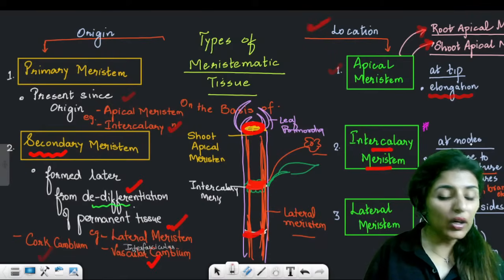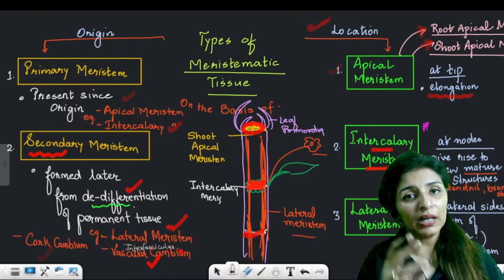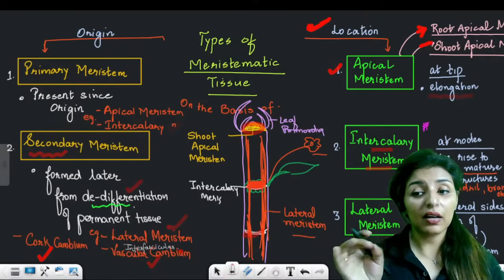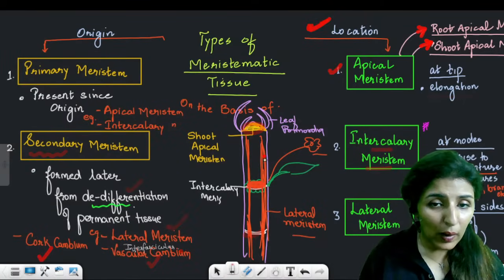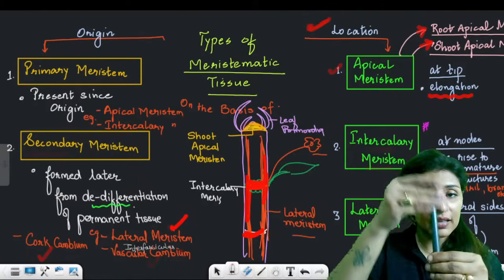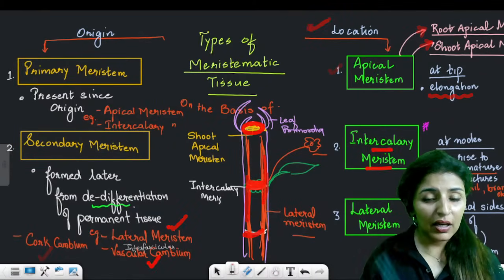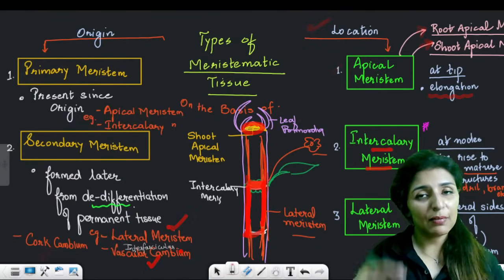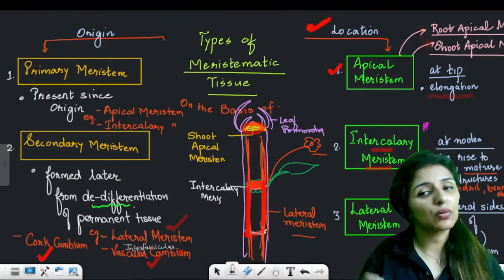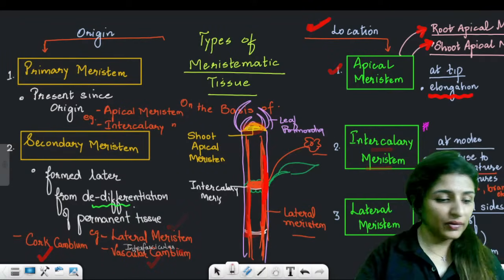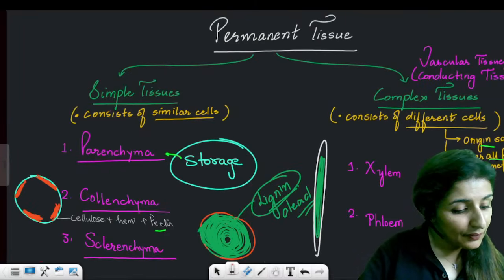So at the node, we have intercalary, and from intercalary will arise the mature structures like leaf, tendril, and branch. And then one on the lateral side, in the cylindrical form, on the sides of the plant, is known as lateral. So they will help in increasing the girth of the stem. Are these points clear?